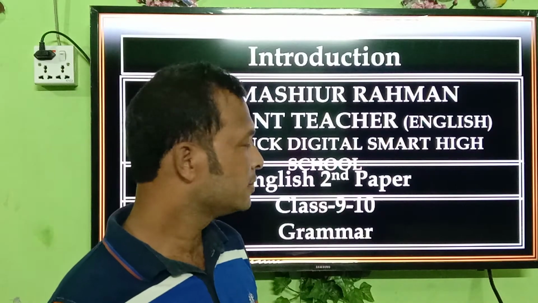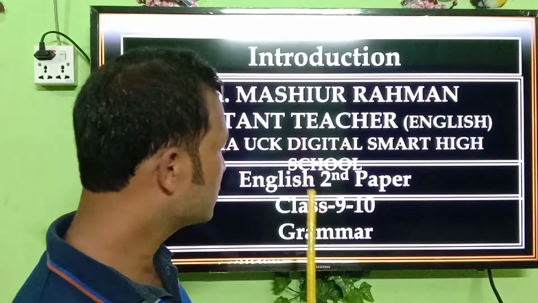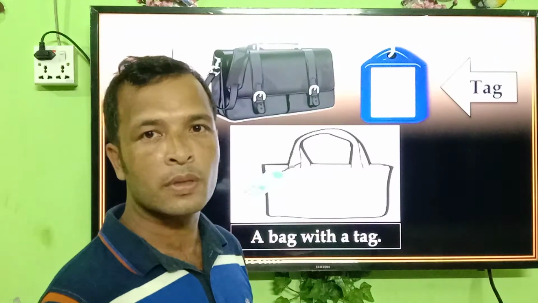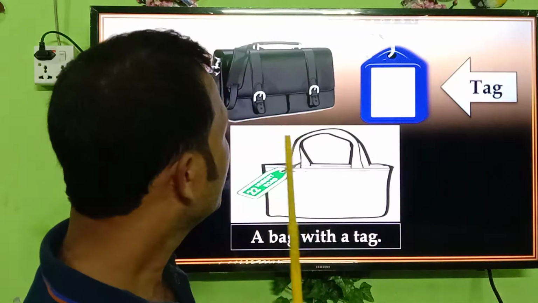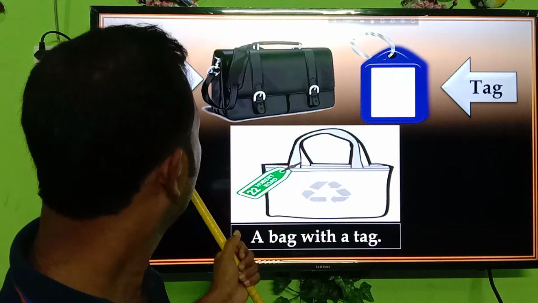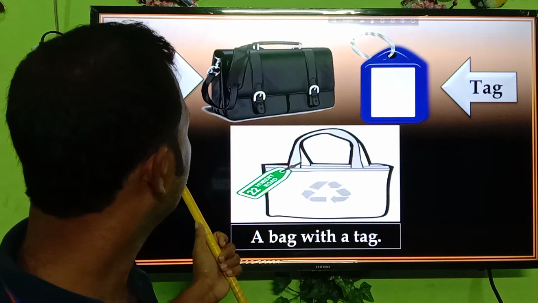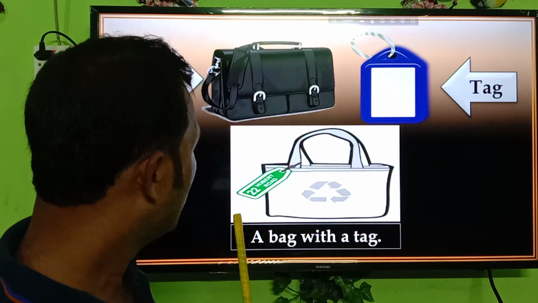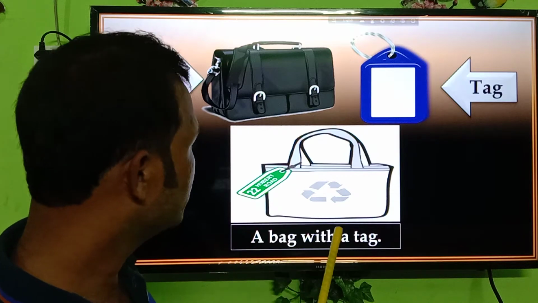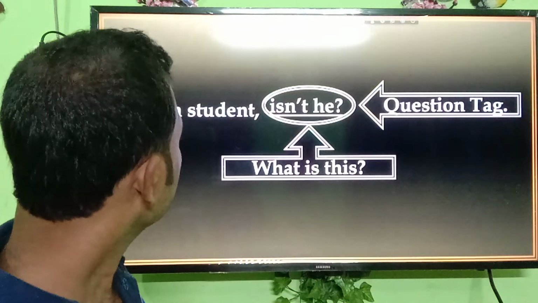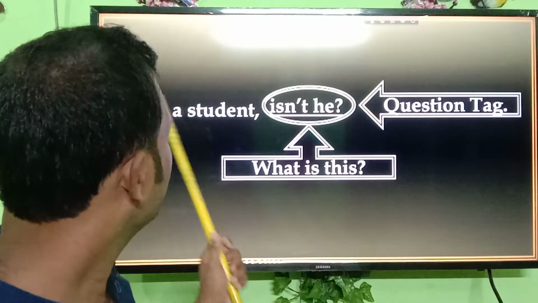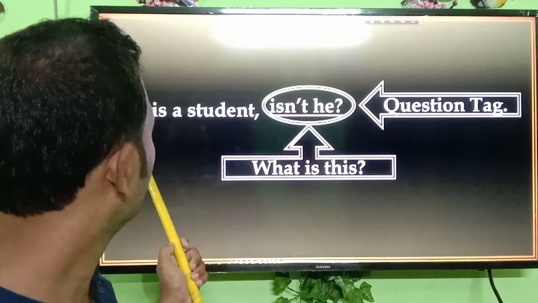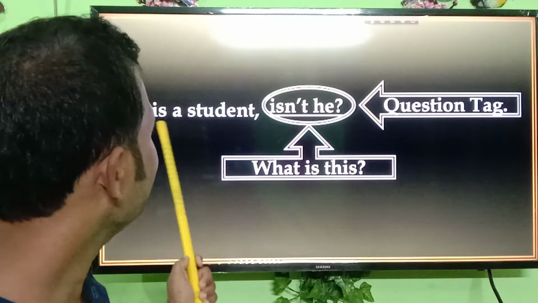Class 9. I will take a class on grammar. You will see here two words, bag and another word, tag. So here is a bag with a tag. I have written a sentence on the board. Please look at this: He is a student.